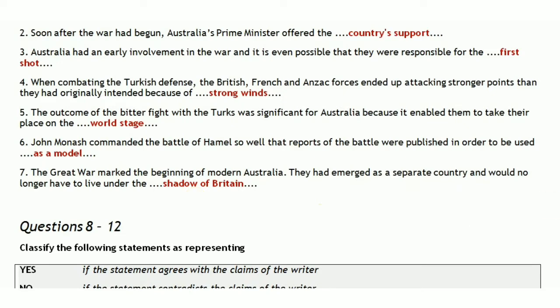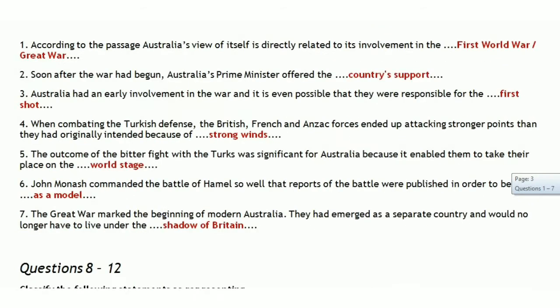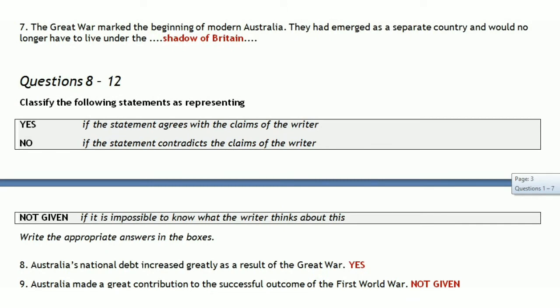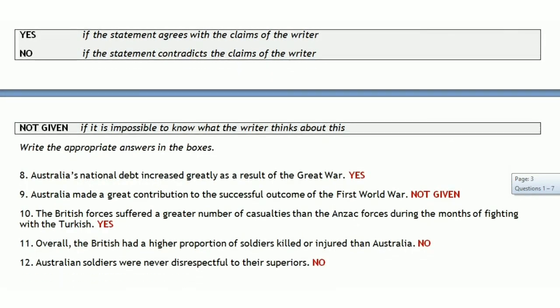So with this, the blanks are over, and now let's move on to question numbers 8 to 12, which are yes, no, and not given. Yes, if the statement agrees with the claims of the writer. No, if the statement contradicts the claims of the writer. Not given, if it is impossible to know what the writer thinks about this. So the first yes, no, not given question is,